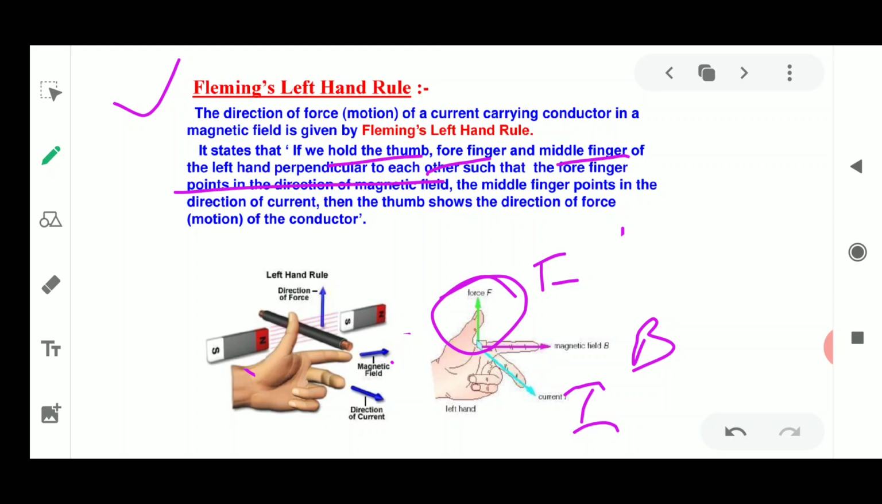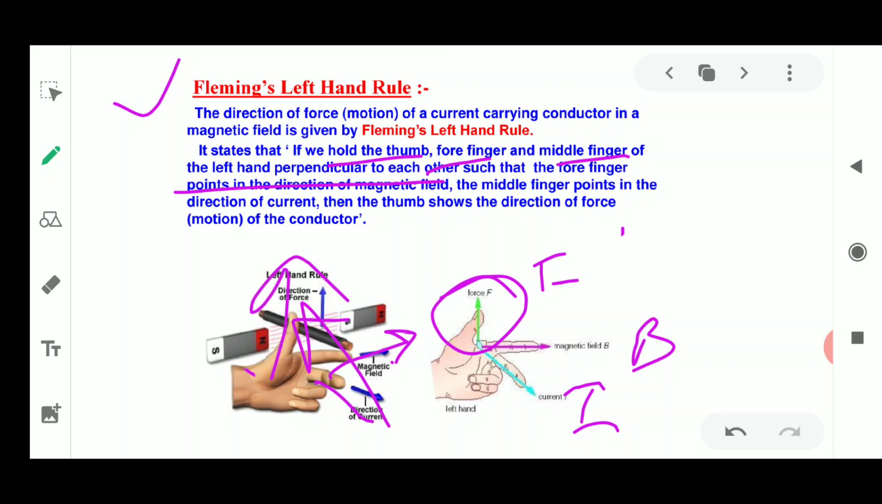When force is applied, it is seen in the form of displacement. So how are you going to find out? Suppose the magnetic field is placed in the right direction, and the current is flowing in this way. Then the force will be acting on the upper side.